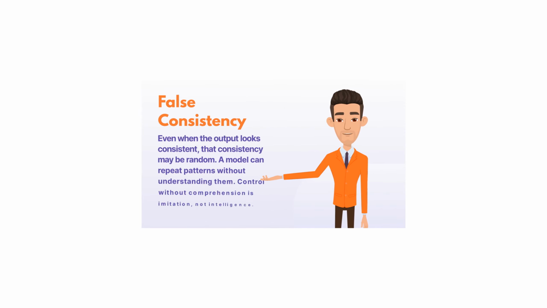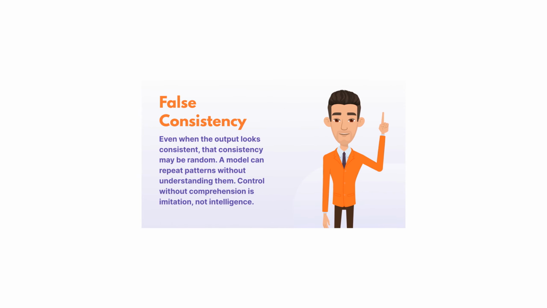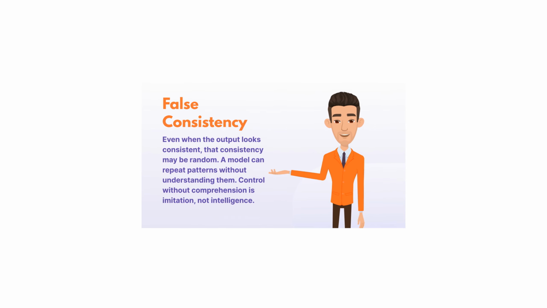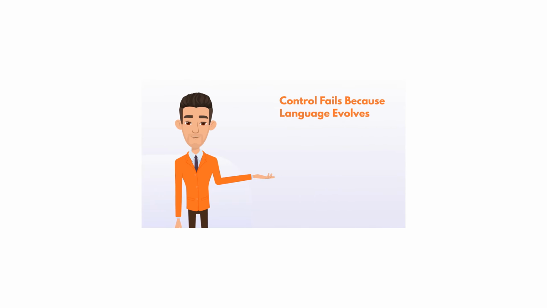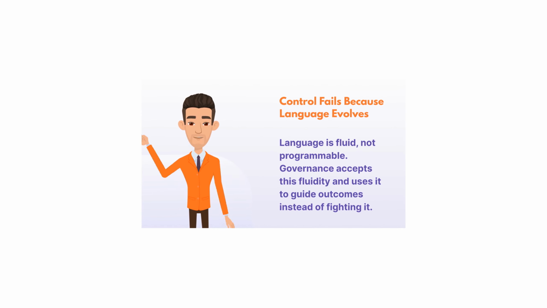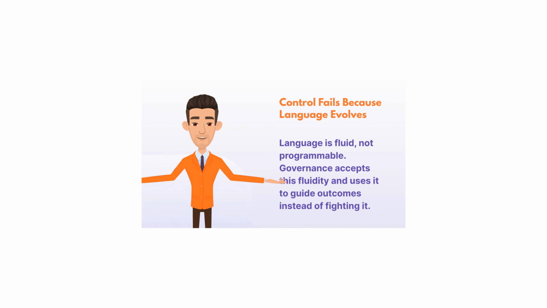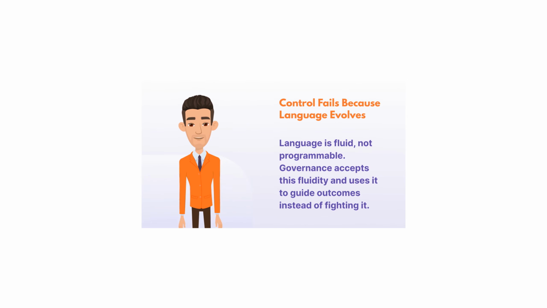False consistency. Even when the output looks consistent, that consistency may be random. A model can repeat patterns without understanding them. Control without comprehension is imitation, not intelligence. Control fails because language evolves. Language is fluid, not programmable. Governance accepts this fluidity and uses it to guide outcomes instead of fighting it.